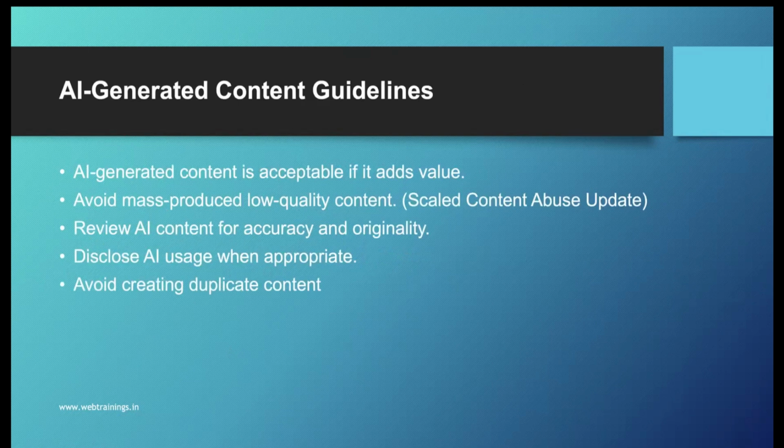And a very important point: AI-generated content. If somebody asks whether AI-generated content of itself is useless, Google says no. AI-generated content is acceptable, it's not rejected, if it adds value. Now, what do I mean by adds value? Say one guy goes into ChatGPT and types a query, which are the best digital marketing books, and he gets an answer and copy-pastes it.